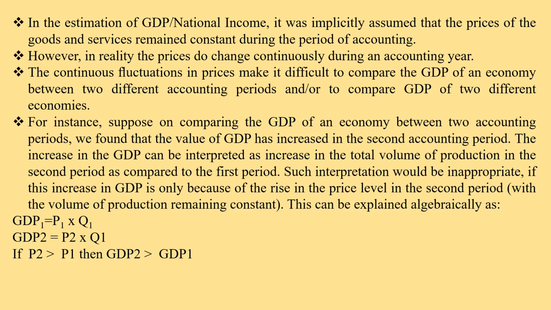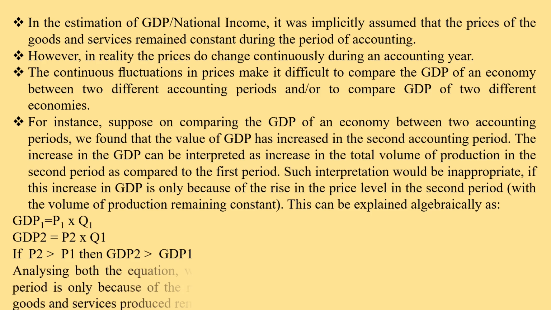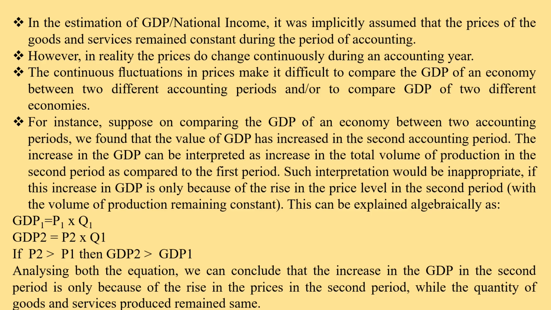In the year 2020, the price has increased. Because of this increase in the price, the GDP of the year 2020 is more as compared to the GDP of the year 2019. Analyzing both the equations, we can conclude that with the increase in the GDP in the year 2020, the output has not improved, the output has not changed, but the GDP has increased only because of a rise in the prices, while the quantity is the same.